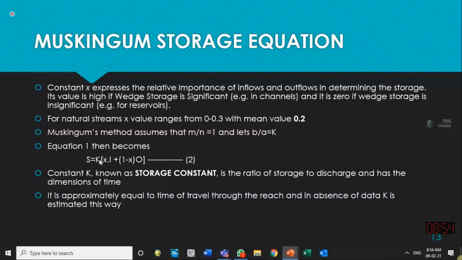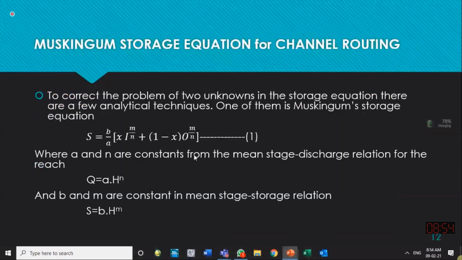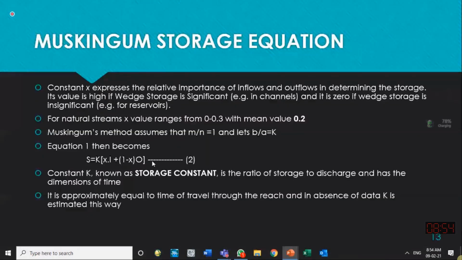So b over a is replaced with k, x is written as it is, and I power m over n is written as I because m over n is taken as 1. So that is the other way of writing this Muskingum equation: k times x into I power 1 plus 1 minus x into O power 1.